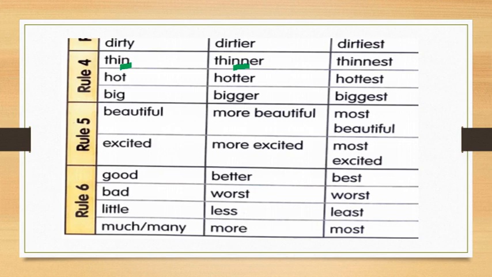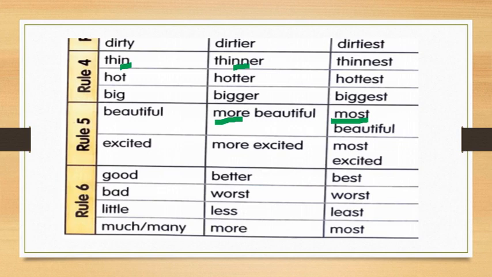Now beautiful. There are some words, with which we can't write beautifuler, beautifulest, can we? No, hence we need to add more and most before them. Next, excited. You can't write exciter. Can you write like that? No, it is not possible. It is incorrect. And hence we need to add more and most respectively to these words while making their comparative and superlative forms. Correct? Very good.